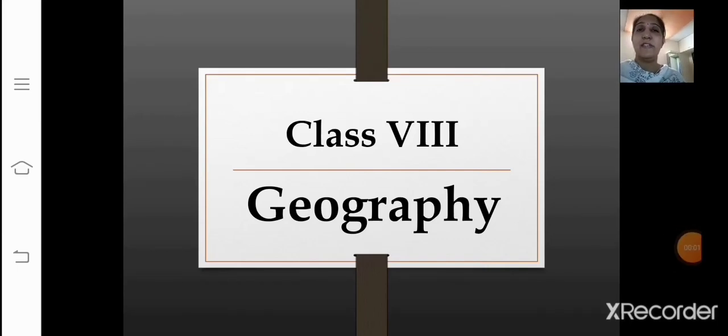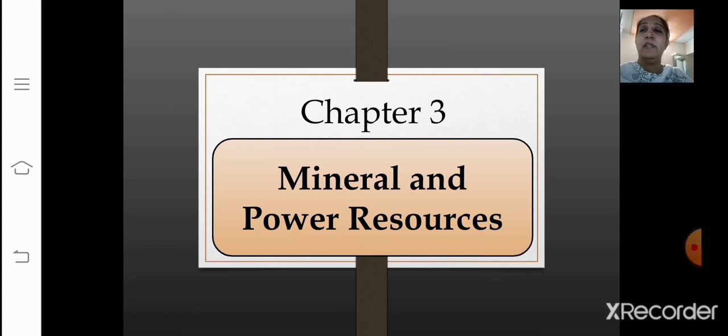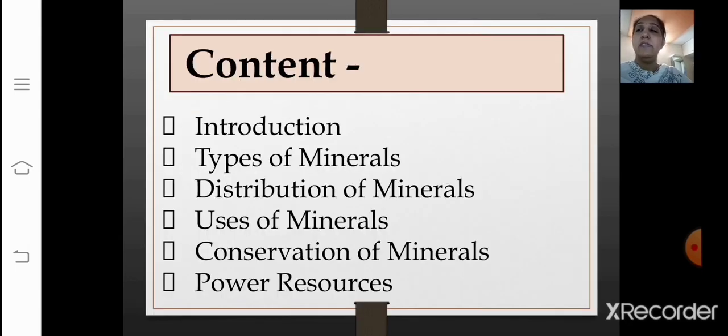Sairam students, let's begin with the class 8 geography. Chapter 3, that is mineral and power resources. We are starting with the second part today. Let's go through the content.